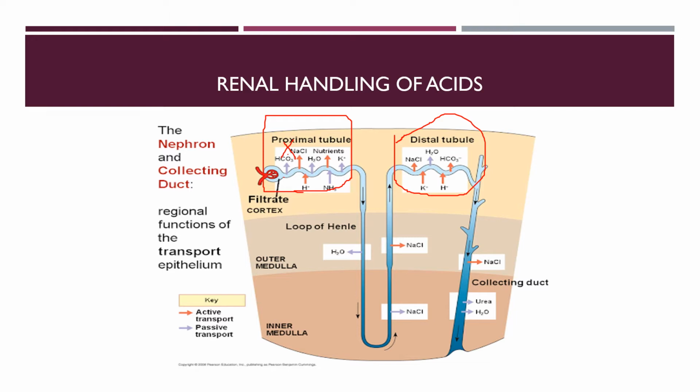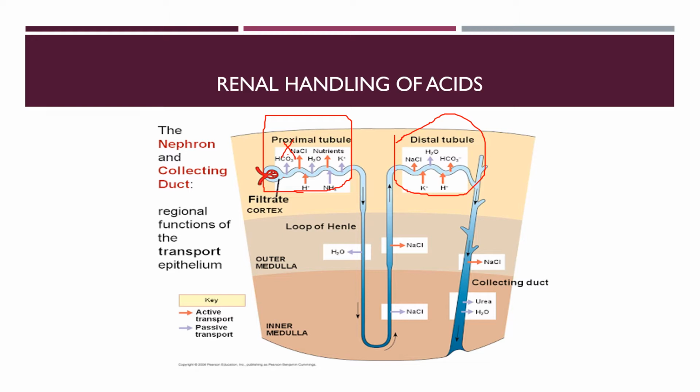Similarly, a large number of H+ are also secreted into the tubular lumen by the tubular epithelial cells, thus removing acid from the blood. If more H+ is secreted, normally there will be an equal amount of H+ and HCO3- released into the tubular fluid. The filtered amount of bicarbonate will be almost equal to the secreted amount of H+, so they will neutralize each other.